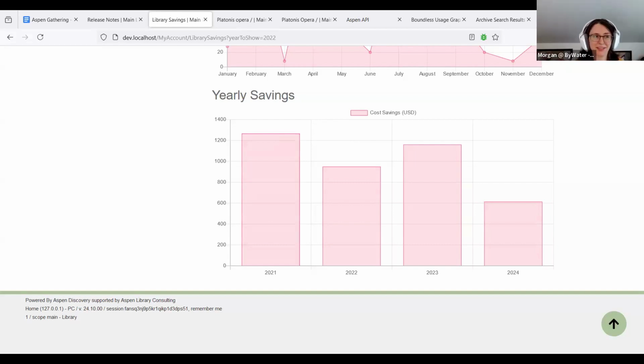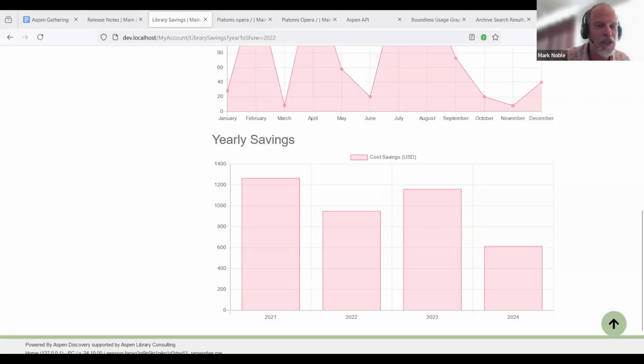But Mark, we got some questions in the chat about this one. So Katie at Wisconsin is asking, is it calculating savings with renewals or individual items? Yeah, let me get into how it calculates all of this. I showed the cool part first, and now I'll show the back end.